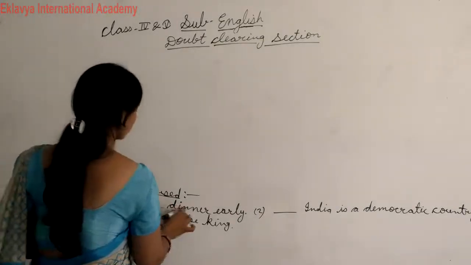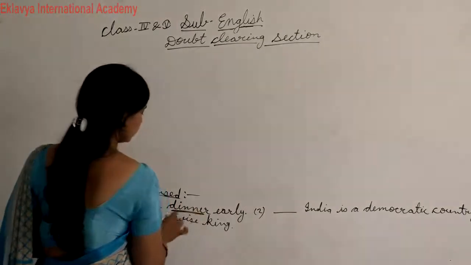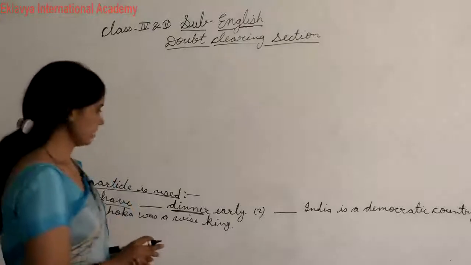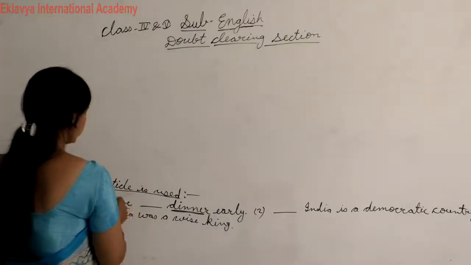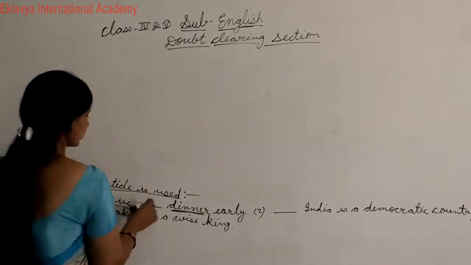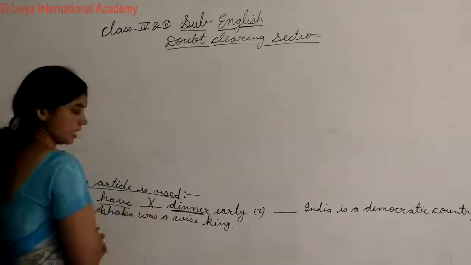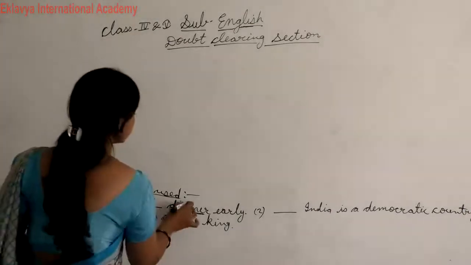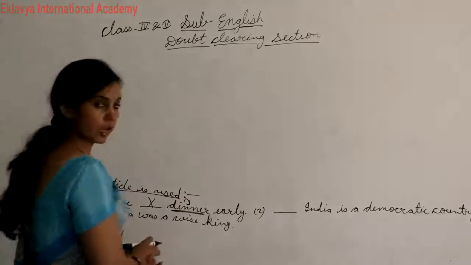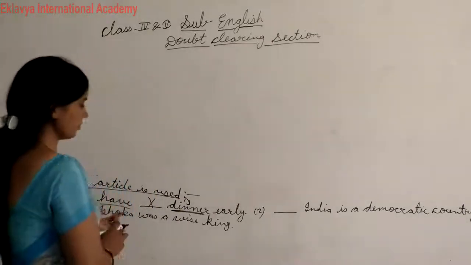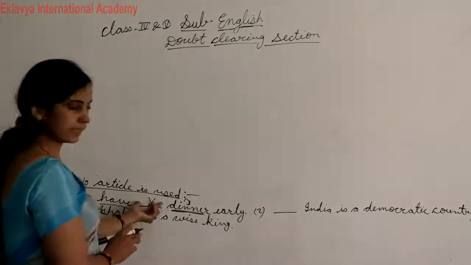No, because I told you before any meal name we don't write any article. So here you have to cross, because here there is a name of a meal.